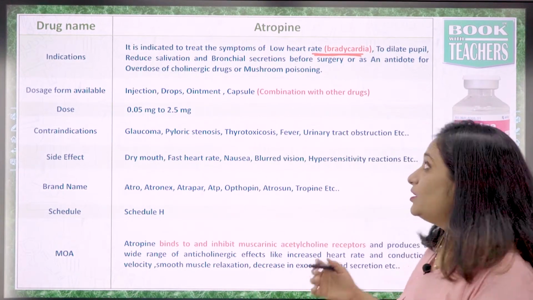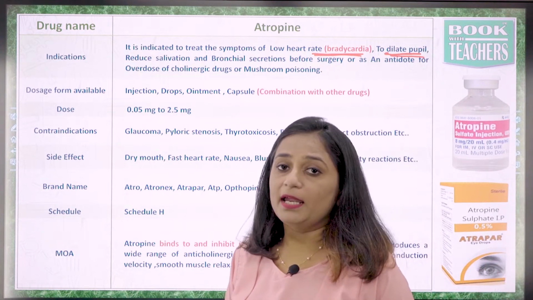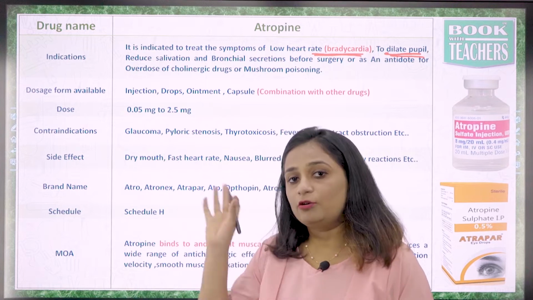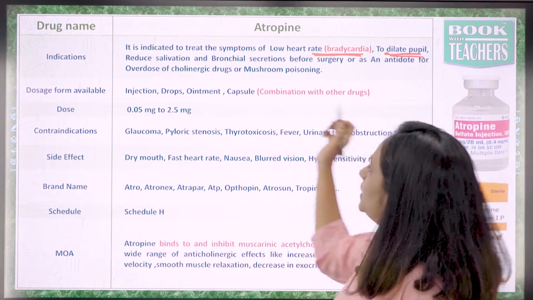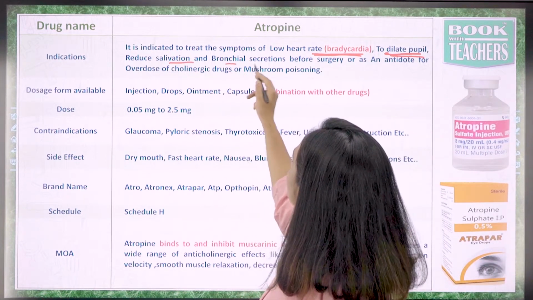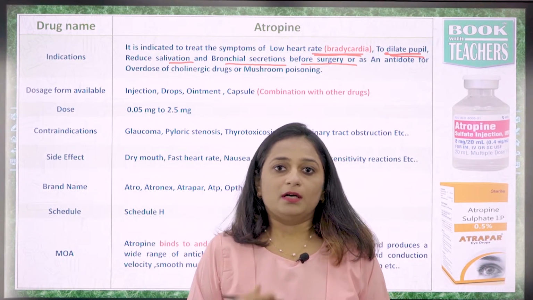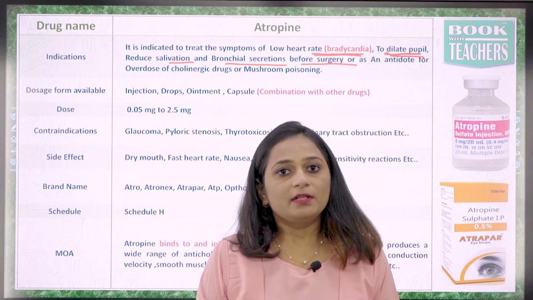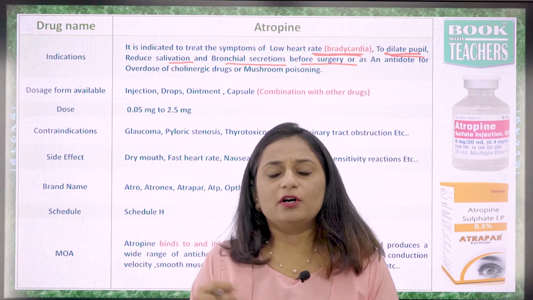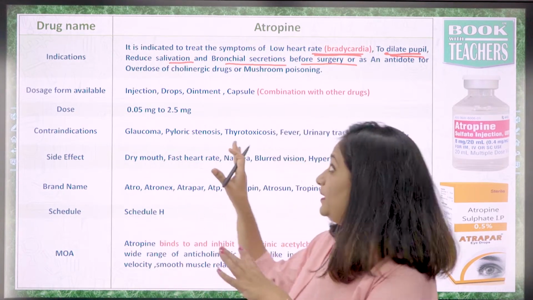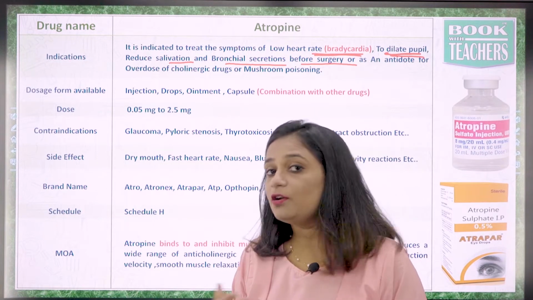Second indication is we can use this to dilate the pupil of the eye. Before doing any surgery, atropine has to be given to the patients to dilate their pupil, and to reduce the salivation and the bronchial secretion before the surgery. It can also be given in other than eye surgeries. It can be given in normal surgeries to reduce the secretions of the saliva or other body secretions. Atropine is one of the emergency medicines which is used in many cases.